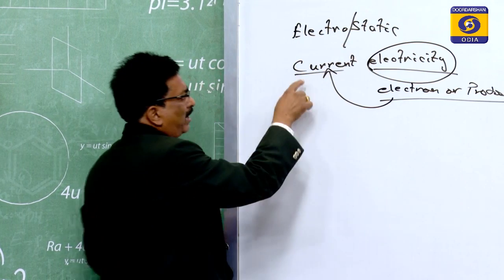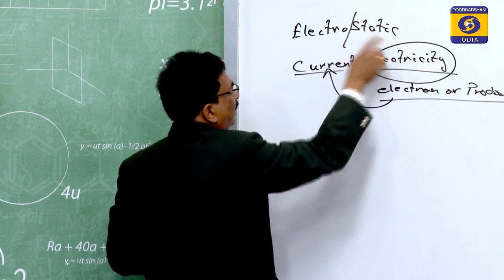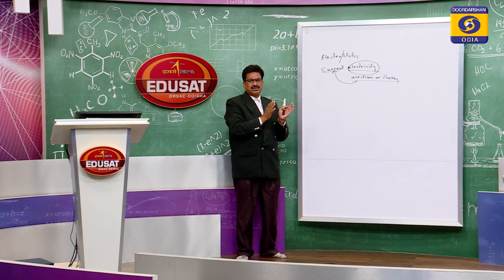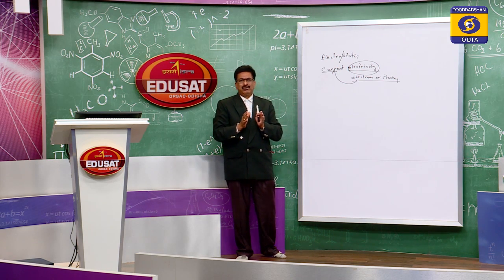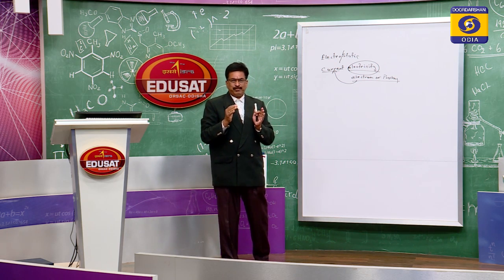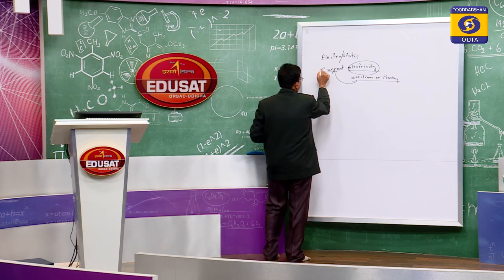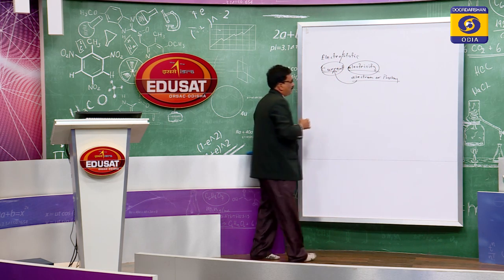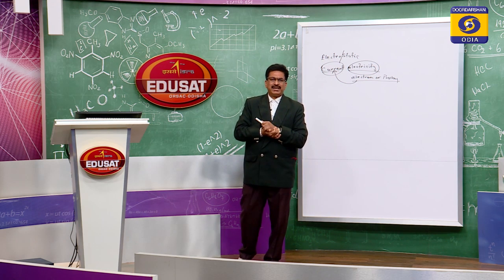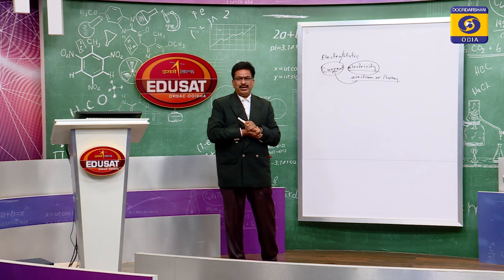Electro means the electron and static means rest. So the basic difference is that there the electrons are at rest, and here the electrons are in motion. Due to the motion, the nature which they produce is known as the current, which we will discuss after some time. This current takes an important role in our day-to-day life.